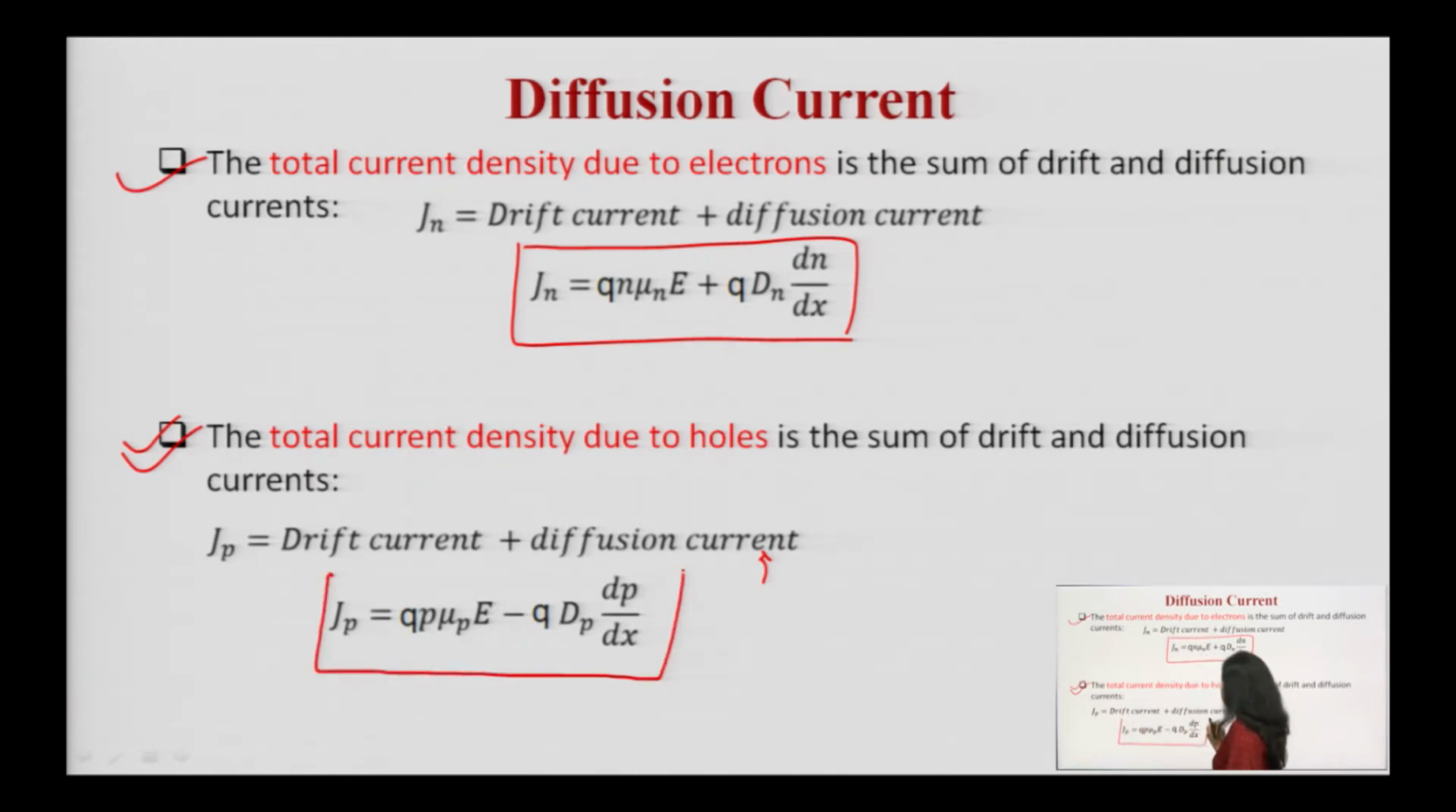Accordingly, the total current density due to the holes, which is the sum of drift and diffusion, can be written as what? You can see over here there is a minus sign. Why? Because we have written the diffusion current, which is Q, the charge on the hole, into the diffusion coefficient Dp, into the concentration gradient, and since there is a decrease in the concentration, that includes a minus sign. So, that is why here the sign is negative. You must note down both of these equations. These equations are very important. You may get a number of questions: calculate the total current density because of electrons, total current density because of the holes.